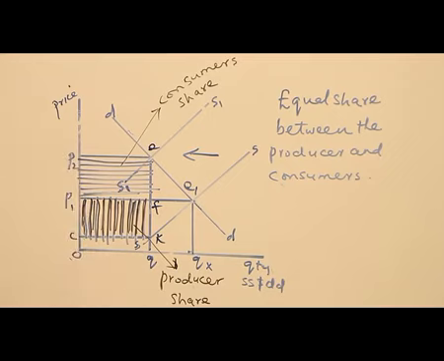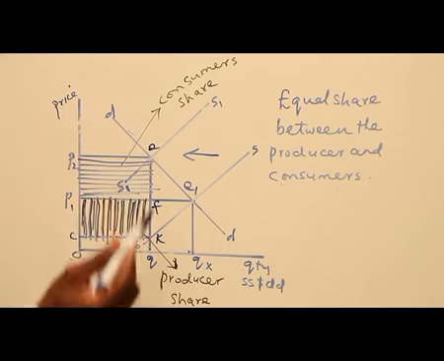Now, who will bear the burden of the tax? So far, the commodity has unit elasticity of demand. The two will bear the burden of the tax equally. Both the producer and the consumer will bear the burden of the tax equally. But how are they going to bear it? Let's look at it from the diagram we have.